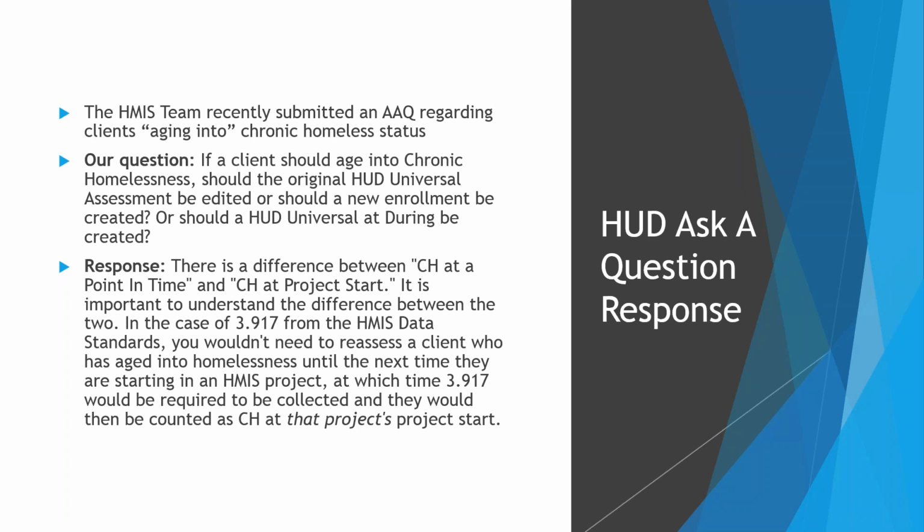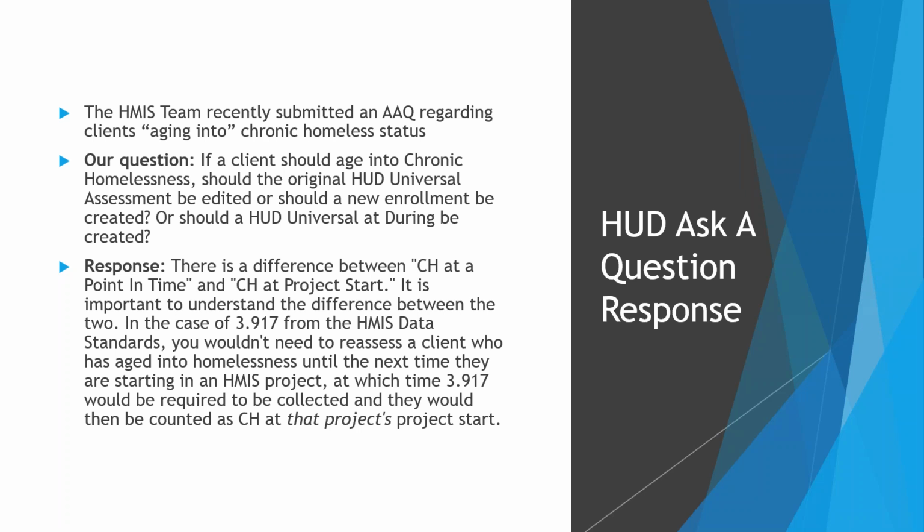So the response that we received from them, so our question was, do we edit the HUD Universal Assessment? Do we create a new enrollment? Or what do we do with that HUD Universal Assessment? So their response was that there is a difference between the chronic homeless status at a point in time and chronic homeless status at project start. So essentially, the HUD Universal Assessment, which is where they're referencing 3.917, that is the living situation.